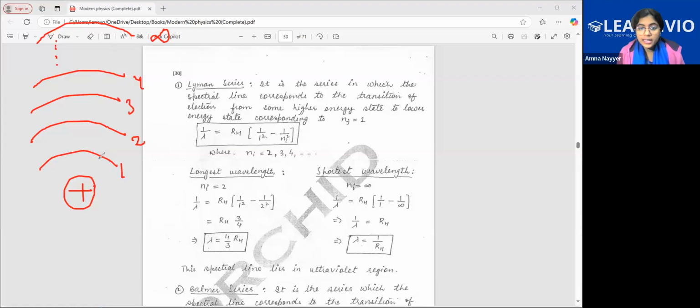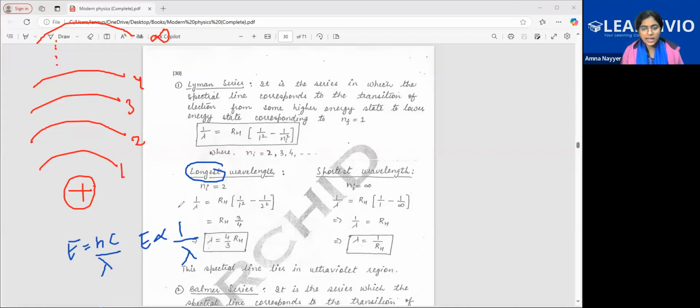Remember E is equal to hc by lambda, so energy is inversely proportional to the wavelength. For the longest wavelength, should the energy difference be less or more?